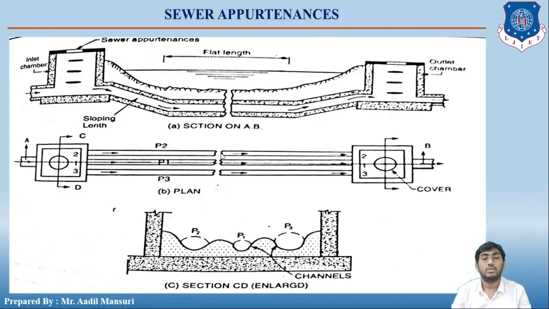So this is the picture. You can see that on the left hand side there is one chamber and on the right hand side there is one chamber. In between there might be any railways or roadways, right? So what you have to do is make a depression and connect those two sewer lines with the help of these pipes. These pipes are three different pipelines. You can see the section and the plan. Okay, students, I hope this is clear to you.